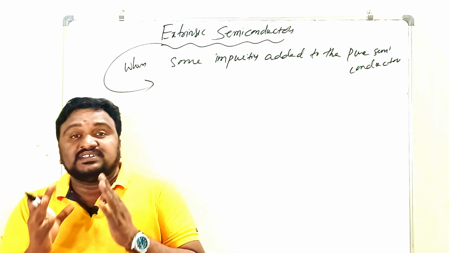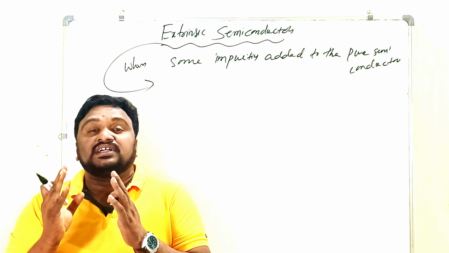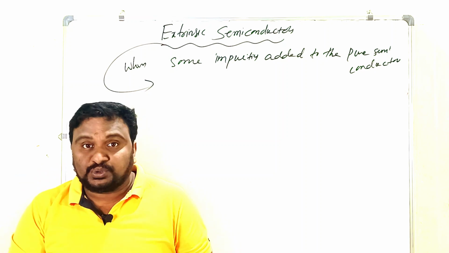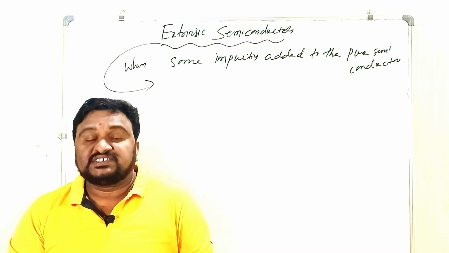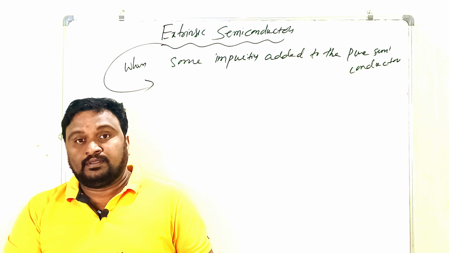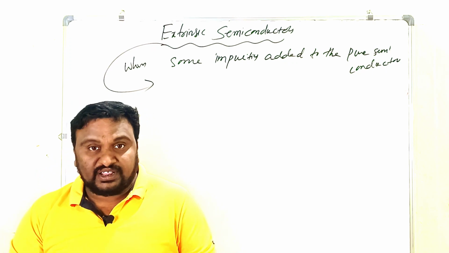When a certain amount of impurities, like trivalent and pentavalent impurities, are added to the pure semiconductors, then extrinsic semiconductors are formed. And in this case children, there is one 2 marks question, very important.